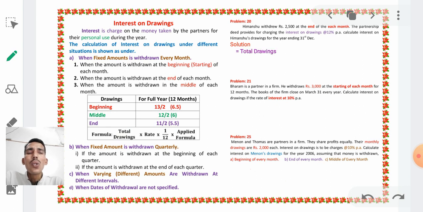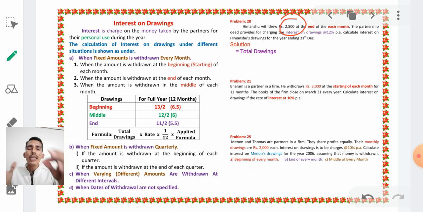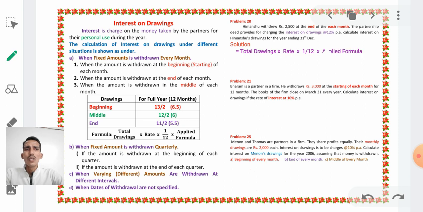Solution, total drawings. What do you mean by total drawings? He is withdrawing 2500 per month, every month. Now, we have to take the whole year's amount. He has withdrawn for 12 months. What will be the total amount? First, let me calculate. Just see, total drawings into rate into 1 by 12 into applied formula, right?